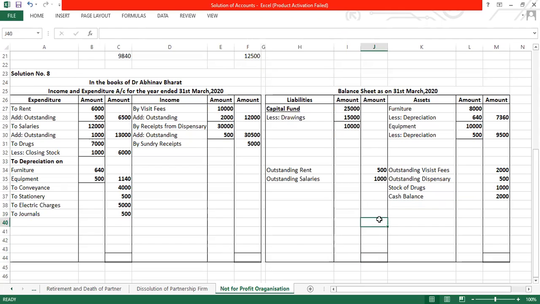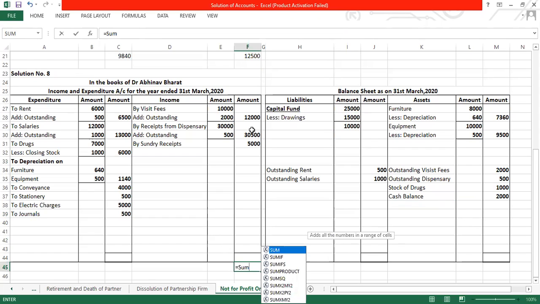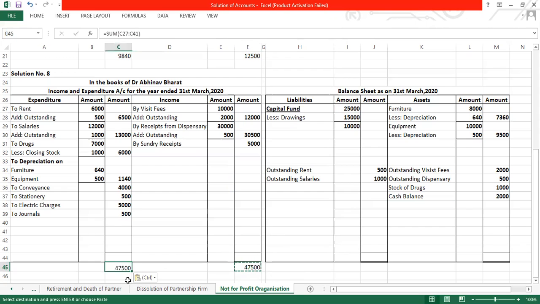Okay. Now after that, the sum is clear. Let us go on to the closing part. Closing part में मैंने क्या बोला है तुम लोग को? We will see the total of credit side as well as debit side. 47,500 यहाँ पे है. यहाँ पे चेक करते हैं 36,440. इसका मतलब which side is greater?